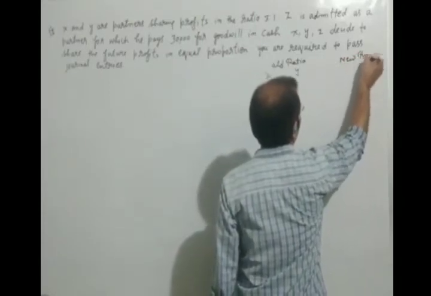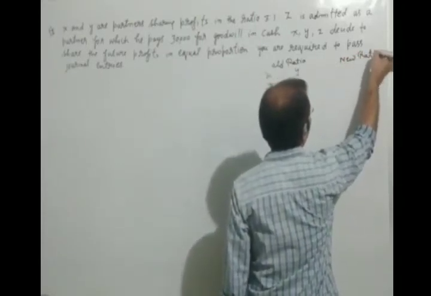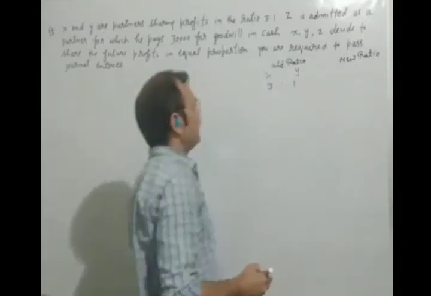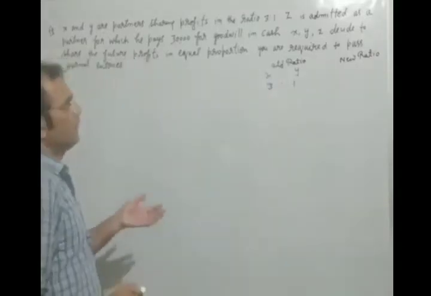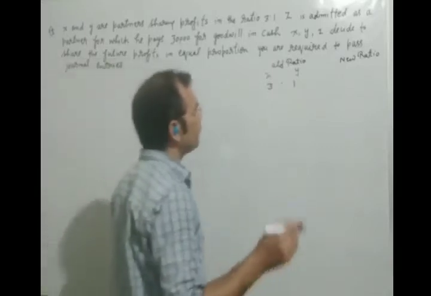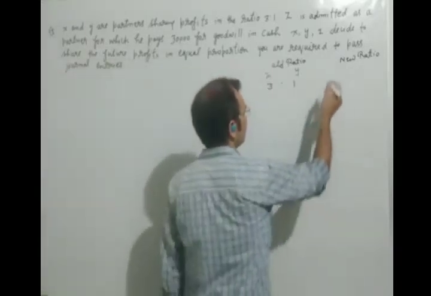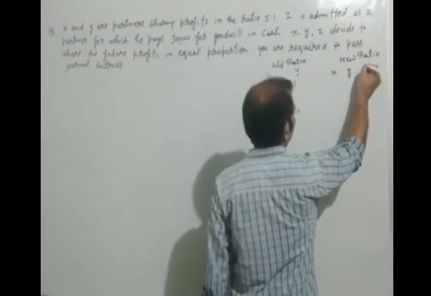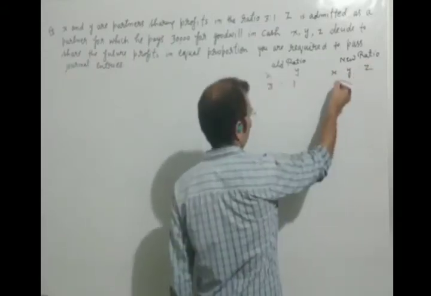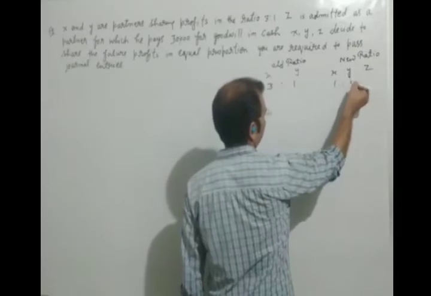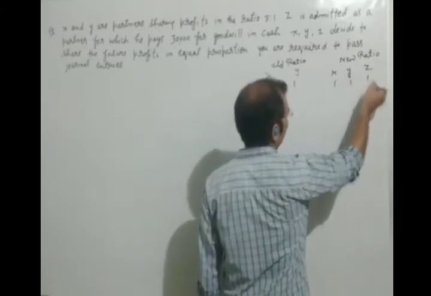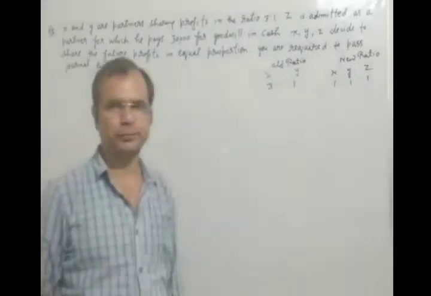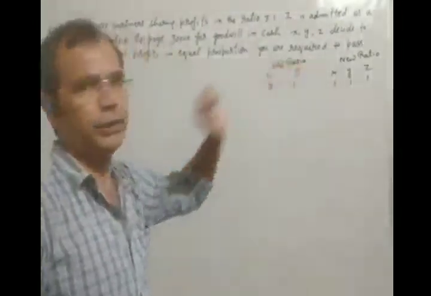When Z is admitted, they decide that they will distribute the profit in equal proportion. It means now the partners are 3, so their ratio in future will be 1:1:1. This will be the new ratio.